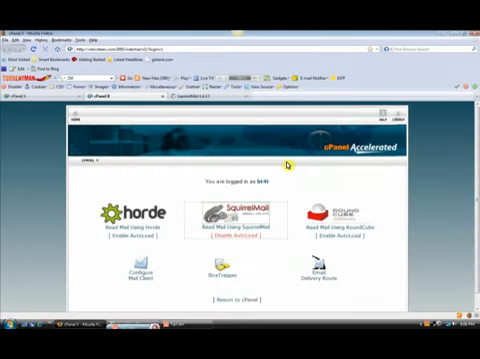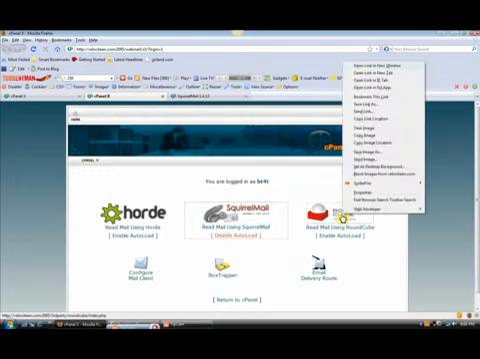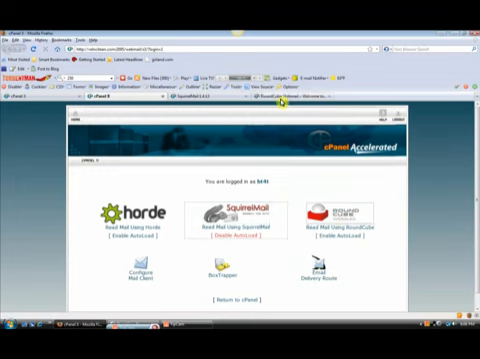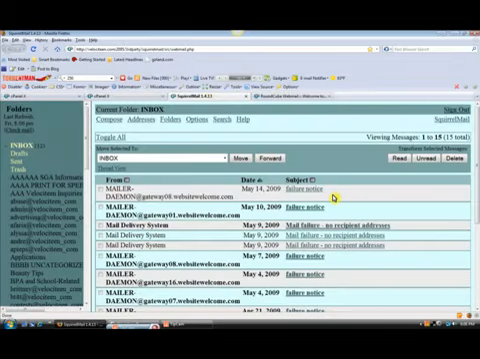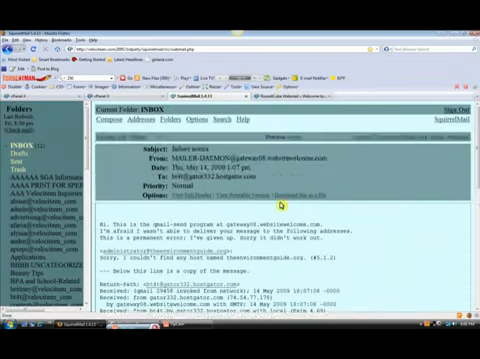It doesn't look that sleek, of course, but Roundcube looks very sleek. However, it does have compatibility issues, and I wouldn't recommend it if you have a slow internet connection. But here is Squirrel Mail. Here is what a basic email message will look like. Here is Compose, Addresses, Folders, Options, Search, Help.